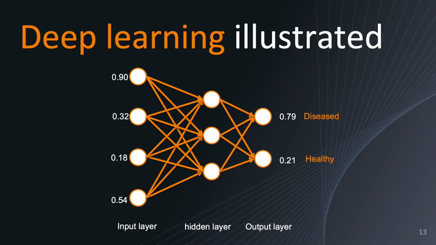So in this case, let's say we get a value of 0.79 and 0.21. What this represents to us is that it's telling us the model is 79% sure it's disease and 21% sure it's healthy. Of course, we will actually tell it that, okay, it's either healthy or disease. So let's say we tell it it's disease.